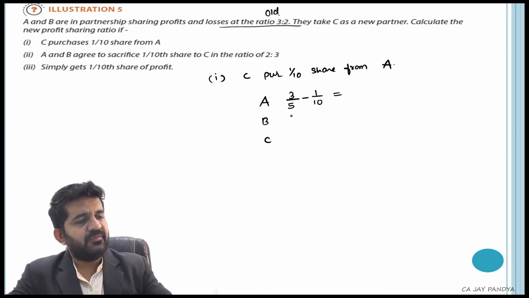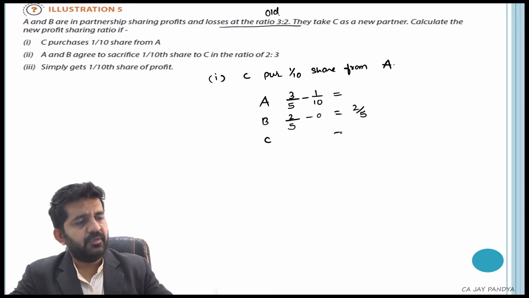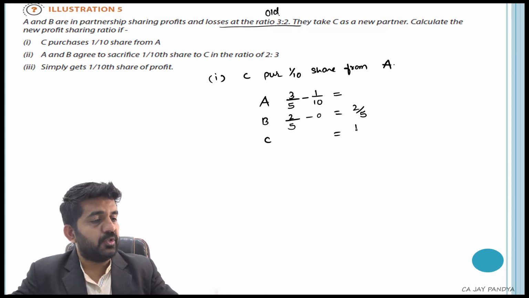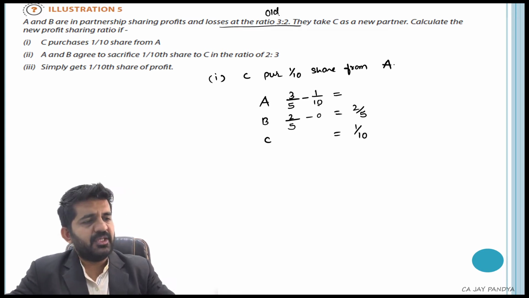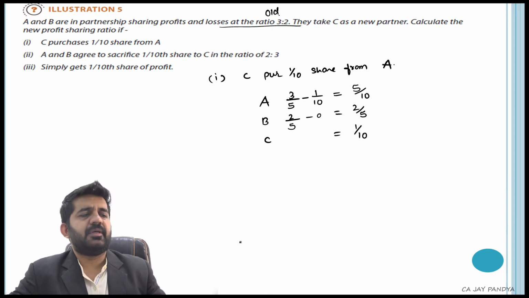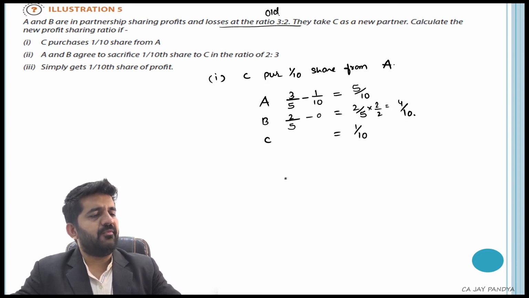B was having 2/5. He has not given anything, so his will remain 2/5. C has got 1/10 from A, so his share will be 1/10. So what will be A's share? 6/10 minus 1/10, that is 5/10. So this is 5/10, this is 4/10 and 1/10.